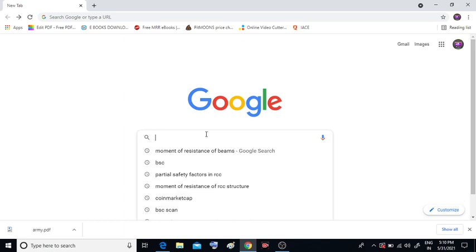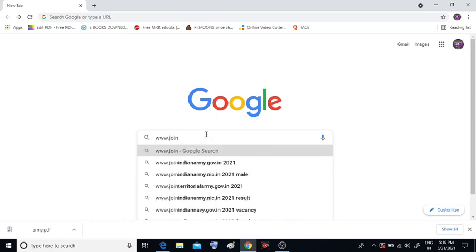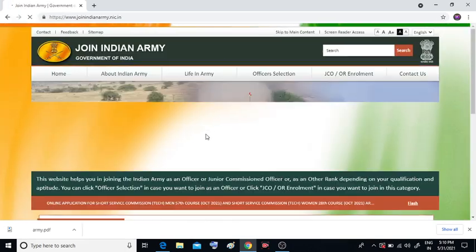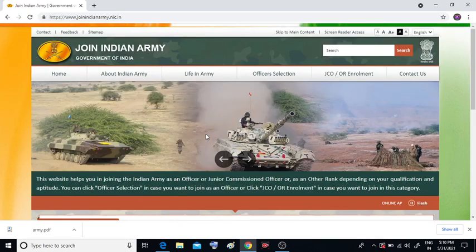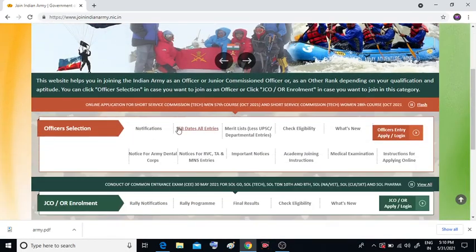First, go to Google and search joinindianarmy.nic.in. Join Indian Army dot nic dot in, right? Enter for the search, and you will be redirected to this website. The website name is Join Indian Army, which is the central government, Government of India, job website. And you will be redirected here.